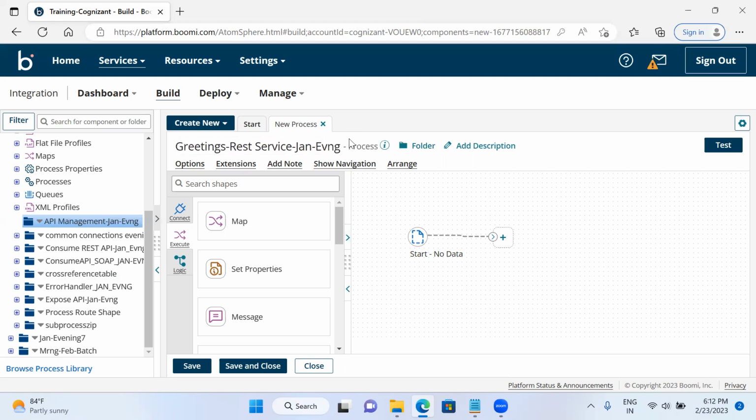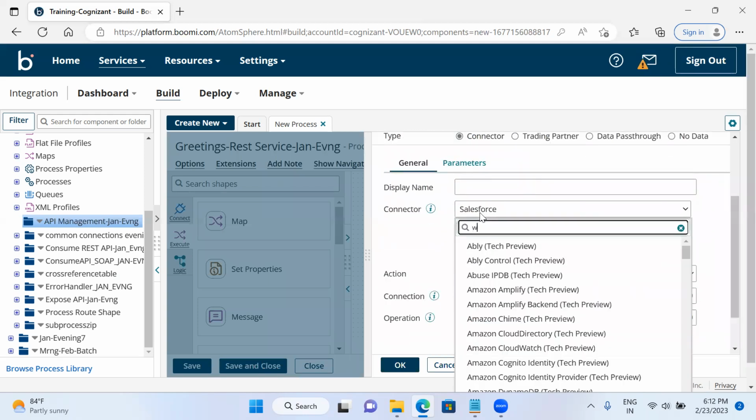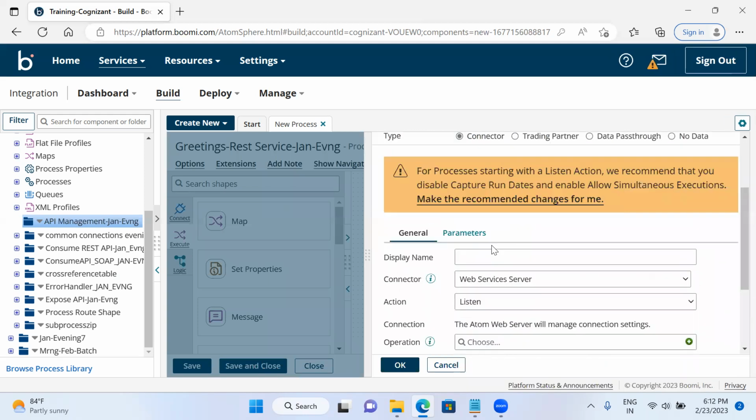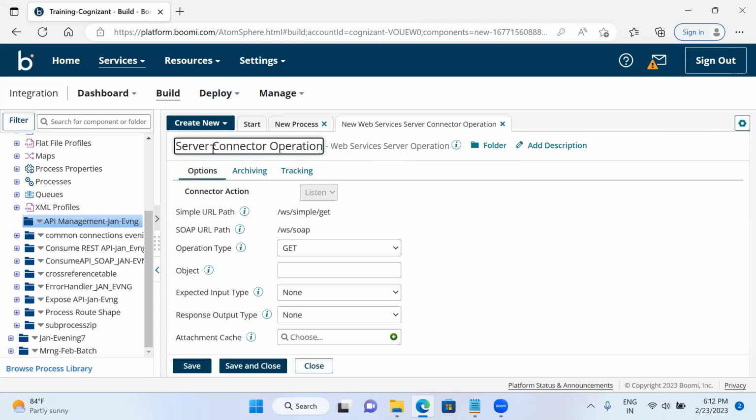Here I am going to select the exact connector. I will select the start shape connector type, and here I select the web services server connector. As I told you, it has the action of listener, and the connection is configured by default for the web services server connector. Now I need to do the operation part. I need to give the configurations to the operation part here.